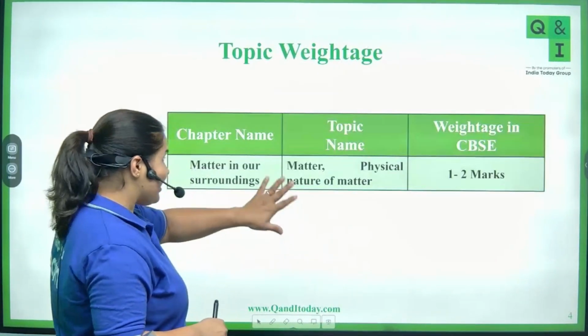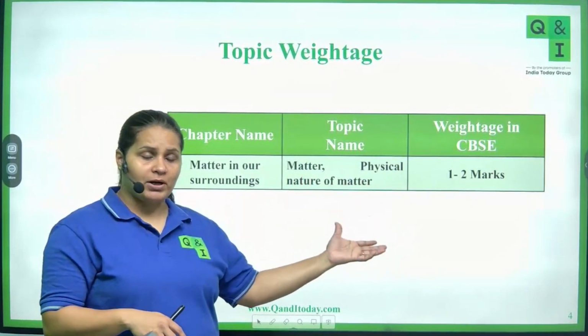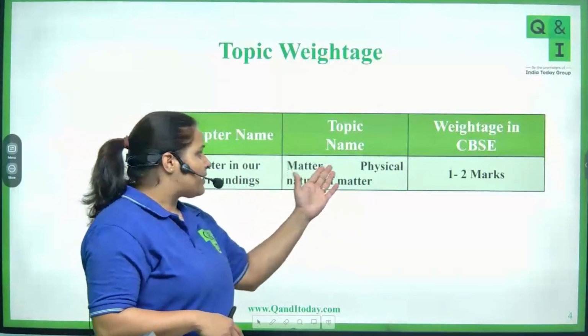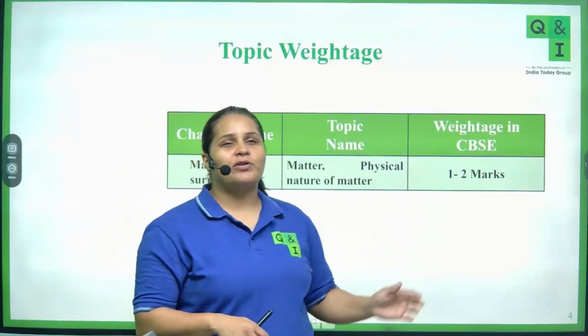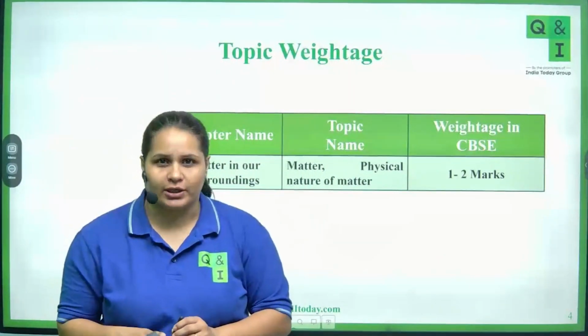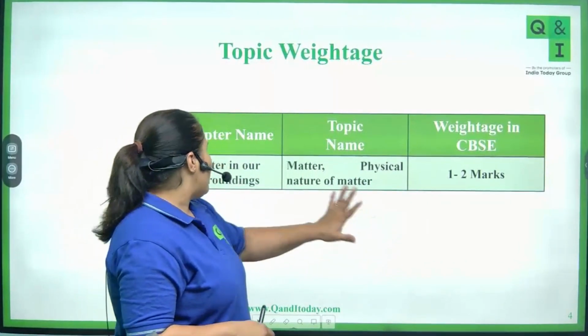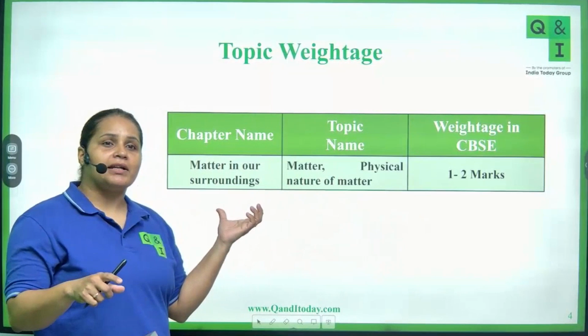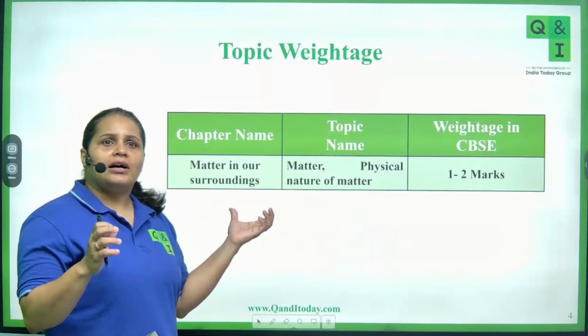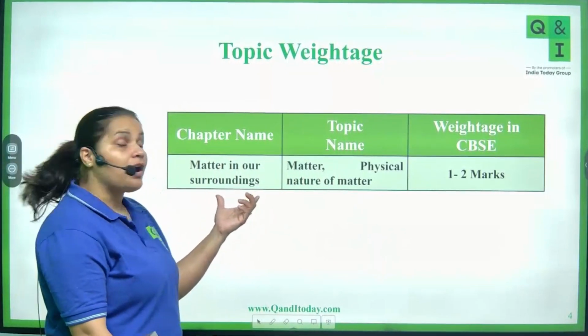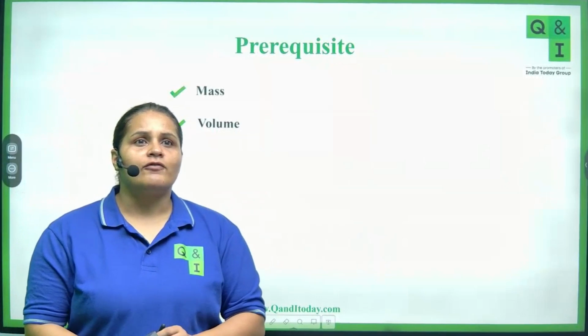Fine. Coming to the weightage of this particular subtopic, from matter and physical nature of matter, you get 1 to 2 marks question. And overall, this particular chapter, matter in our surroundings, carries not more than 4 marks.